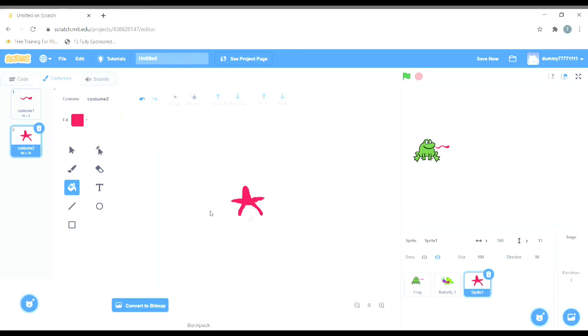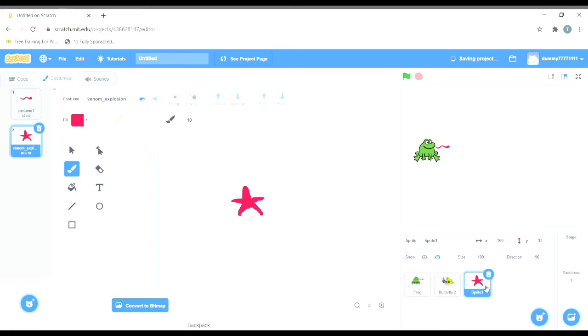So here I've created the explosion. You can create anything, but I think this is what an explosion looks like. It can be made clearer and more beautiful. So yeah, this is how the explosion looks, and I'll name it Venom Explosion. So I have named it Venom Explosion and I've created this.